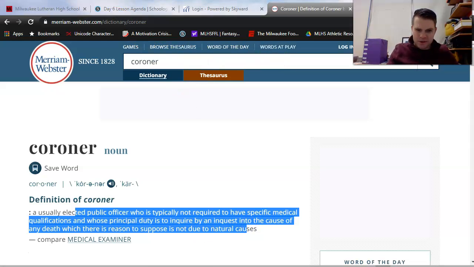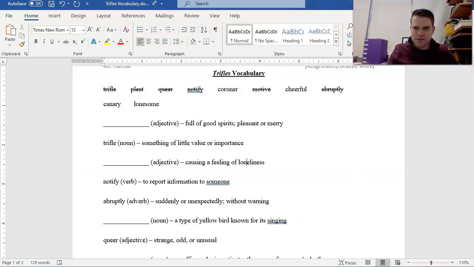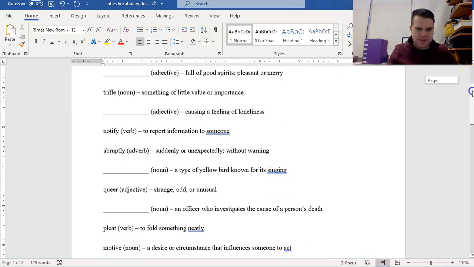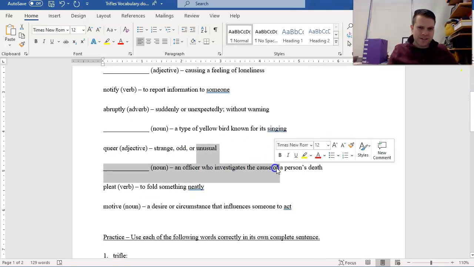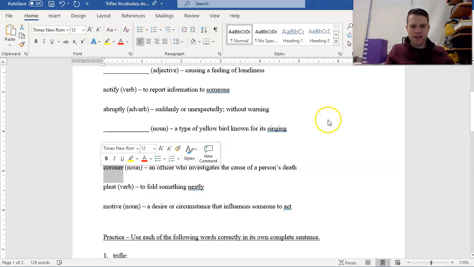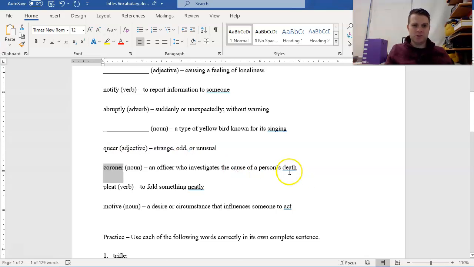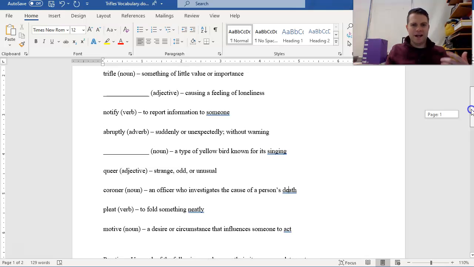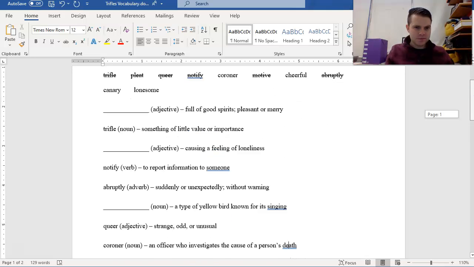So I think I saw something that had to do with an officer in my definitions. I only have 2 nouns left, I think. It's not a bird. An officer who investigates the cause of a person's death is a coroner. One thing I didn't know is that a coroner doesn't necessarily have medical training. I always thought that coroners had to have medical training. Maybe that is common in police forces nowadays, but apparently coroners are not necessarily required to. It's just their job to figure out what caused someone to die. It's kind of the first step in determining whether something is a murder or an accident, for instance.